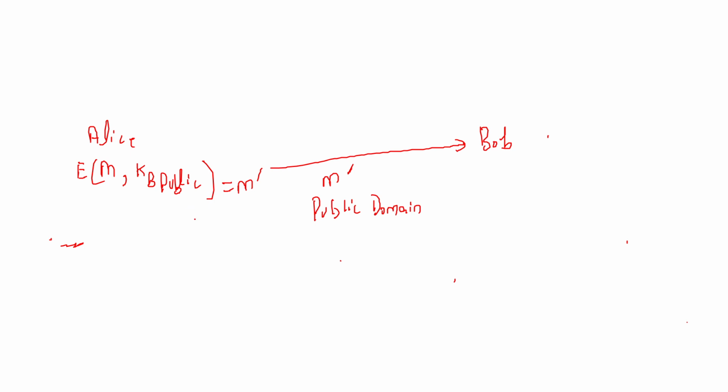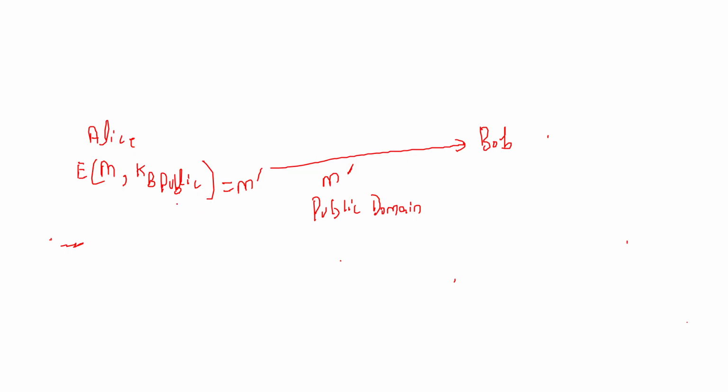and that will authenticate that this message has been sent by Alice. But here we are not using the concept of digital signature. Here we are trying to transmit the message in a secret way. This is a different scenario. So we always encrypt the message with the public key of the person to whom we want to send, if we are looking to send the message in a secret way.